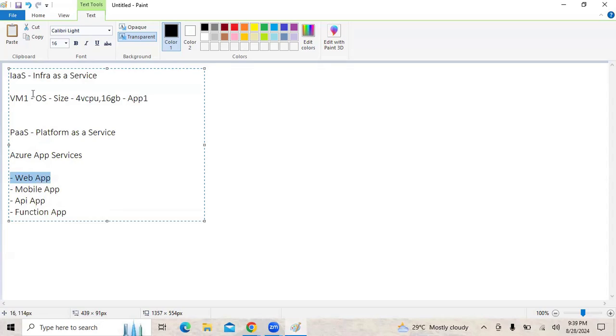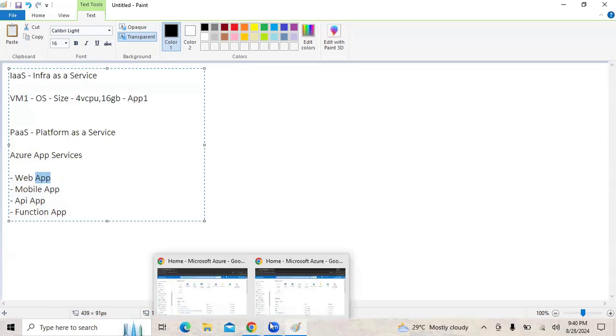Earlier, when we were going with infra as a service, first we needed to create a virtual machine and only then were we able to deploy the application. But with the help of this, directly we can go ahead and deploy the application, right? With the help of this Azure App Services, directly we can go ahead and deploy the application. So we understand that directly we can deploy the application.